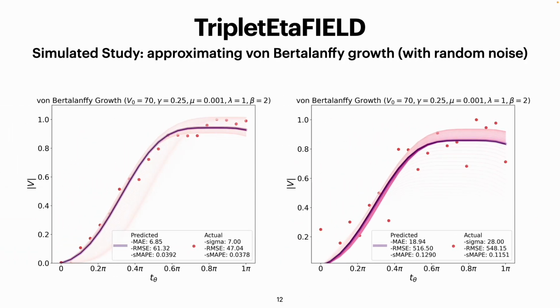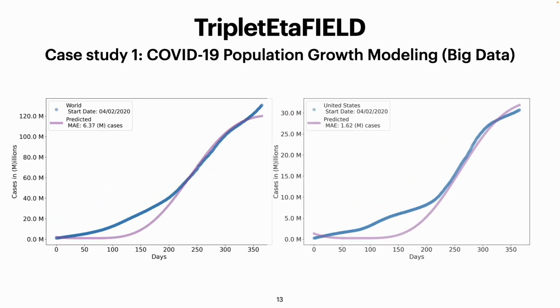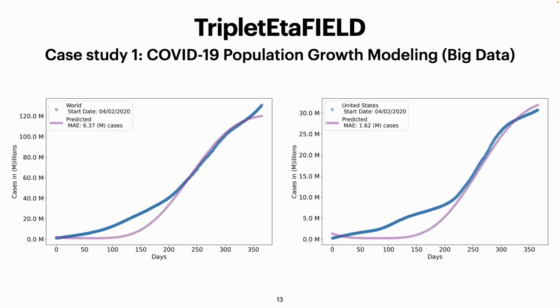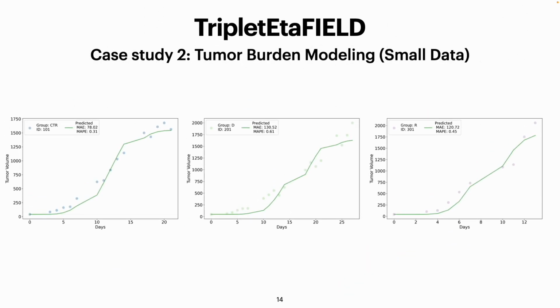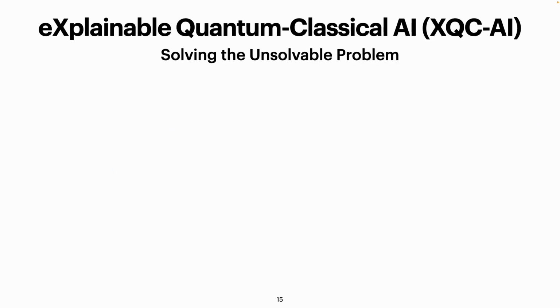In the first result, we aim to approximate von Bertalanffy growth in the presence of noise. It is shown that our model can well approximate the true dynamics under the 2 criteria. And it is noted that the model performance remains nearly the same as the noise increases. 2 more use cases will be presented at our poster, including COVID-19 modeling and tumor burden modeling. So please visit our poster at 47 to discuss more.